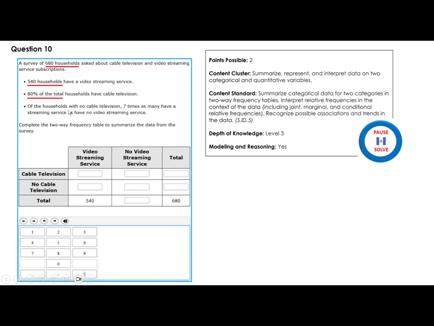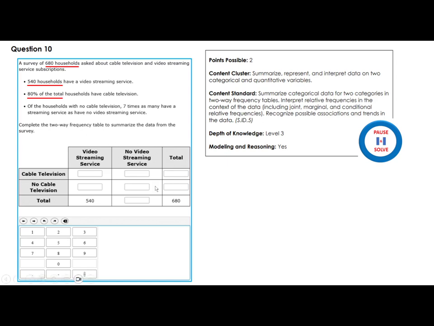Of the households with no cable television, 7 times as many have a streaming service as have no video streaming service. Complete the two-way frequency table to summarize the data from the survey.